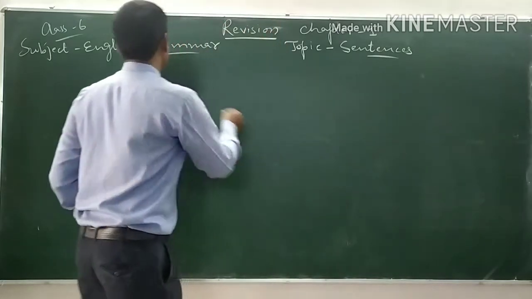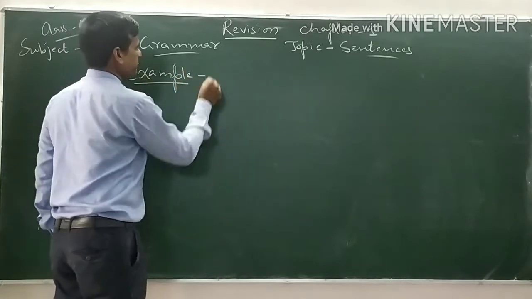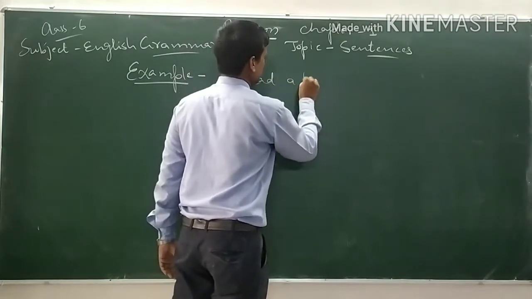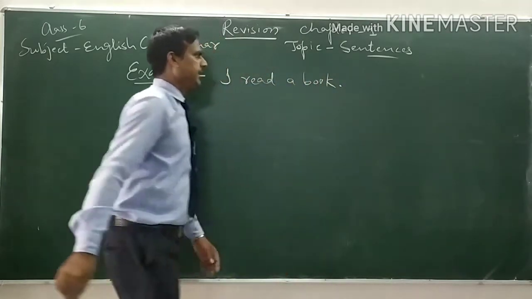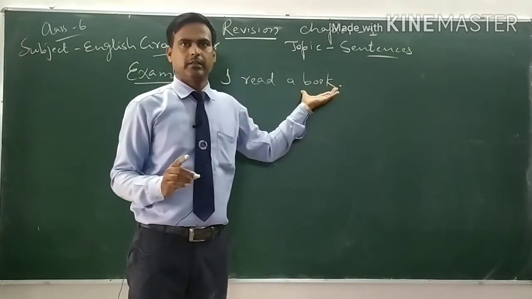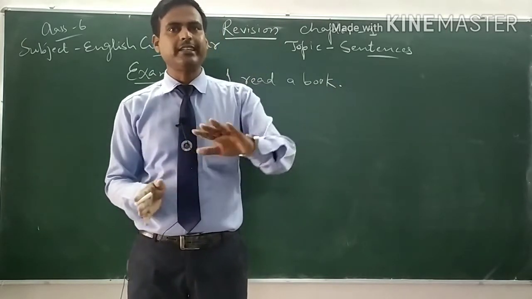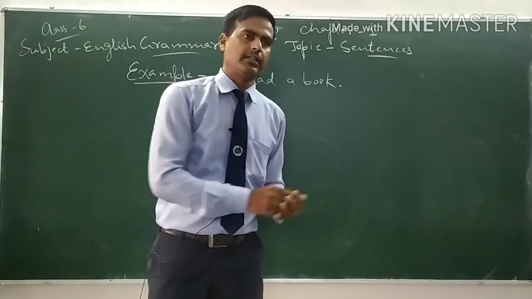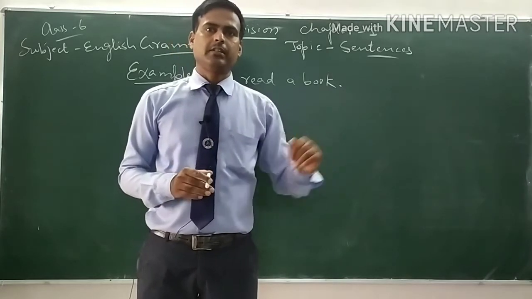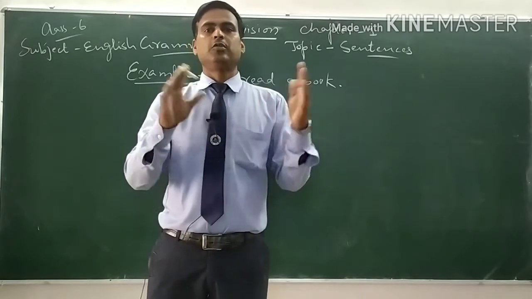For example, you can say, I read a book. I read a book. This is a group of words which make a complete sense. If the group of words are not making complete sense, it means they are not sentences. We can't say that they are sentences because sense is a must. If we are not able to understand the sense with the group of words, it means those are not sentences.